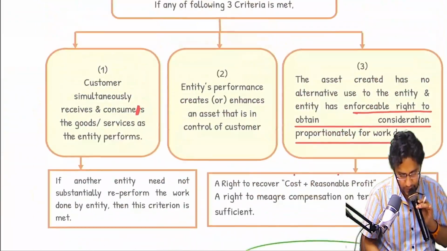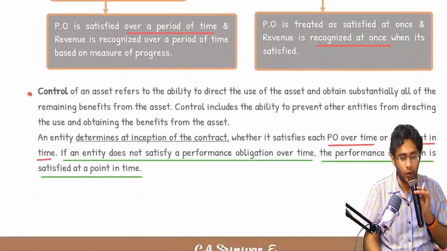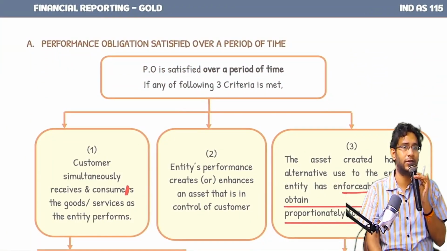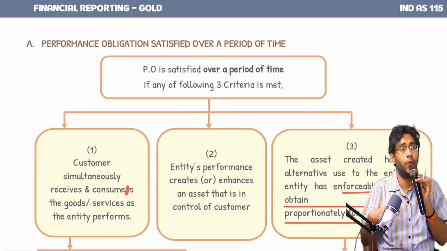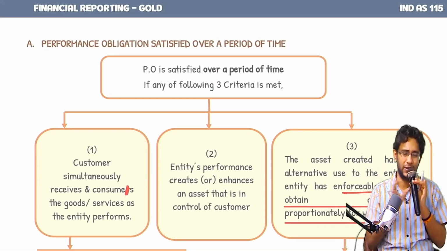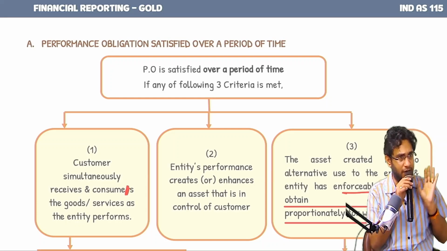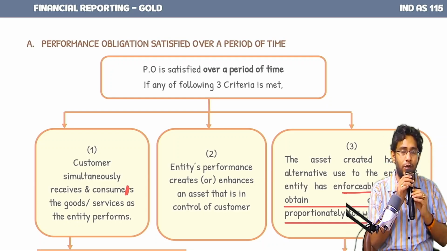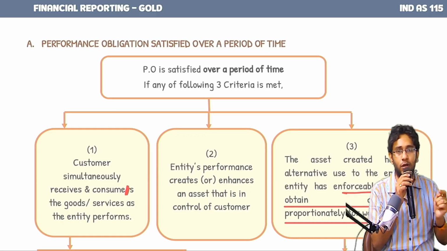Next. The last aspect of step number 5 is, sir, how will I know whether the PO is satisfied over a period of time or at a point in time? Now, how will I make the judgment? Pretty simple, sir. The standard gave you 3 criteria. If you fall under any one of these 3, it is to be understood that the PO is satisfied over a period of time, because control over goods or services is also transferred to the customer over a period of time.